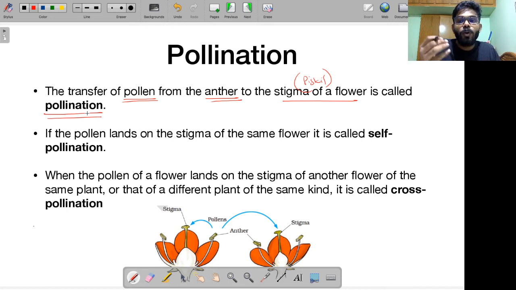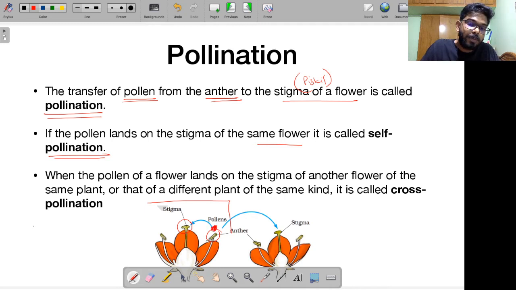Alright. There are two types of pollination that can occur. If the pollen lands on the stigma of the same flower, it is called self-pollination. That means we are having a bisexual flower. So let's take an example of this flower. As you can see, this is the anther, that means the stamen is there, right? This is the stigma, that means this is the pistil. So it has both male parts and female parts. Let's say pollen is produced by this.